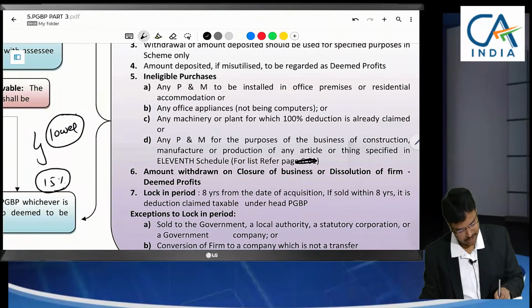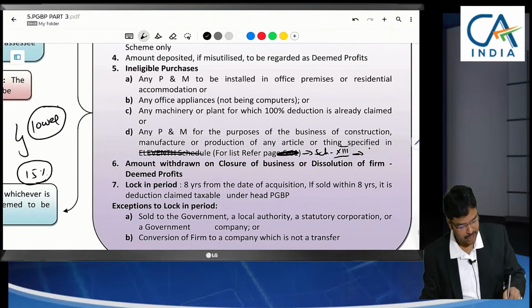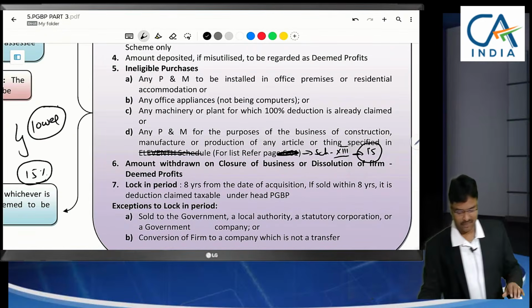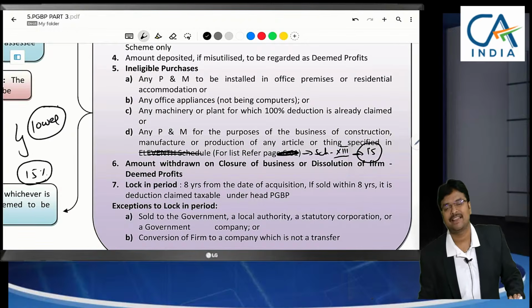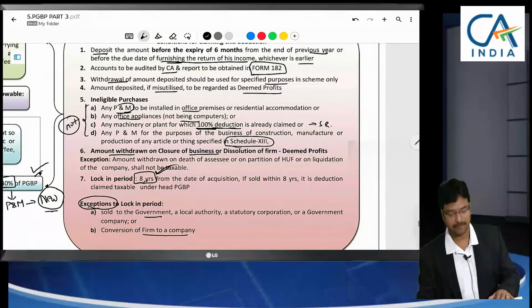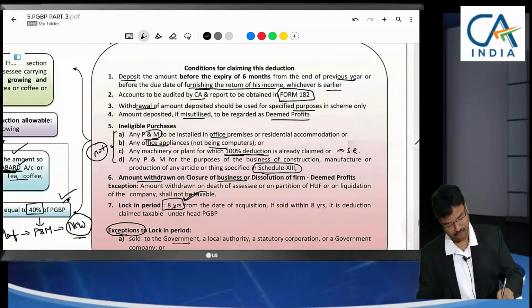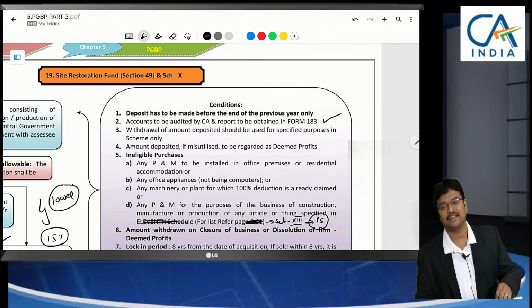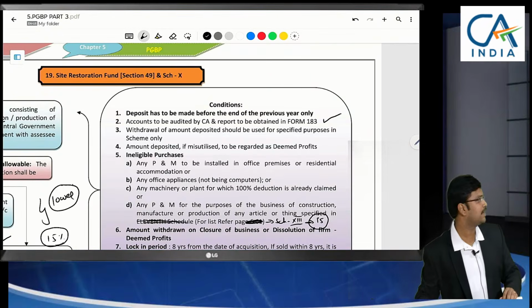This list is not on this page. I have specifically shown Schedule 13. Please make a change here. In Schedule 13, some 15 businesses were listed. For those manufacturing, it should not be used. Remaining all conditions same as here only, but here it was Form 182 and here it is Form 183. That is the only difference. Remaining all, it is one and the same.